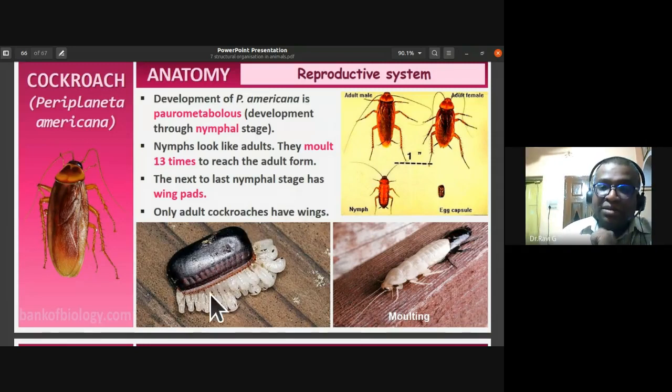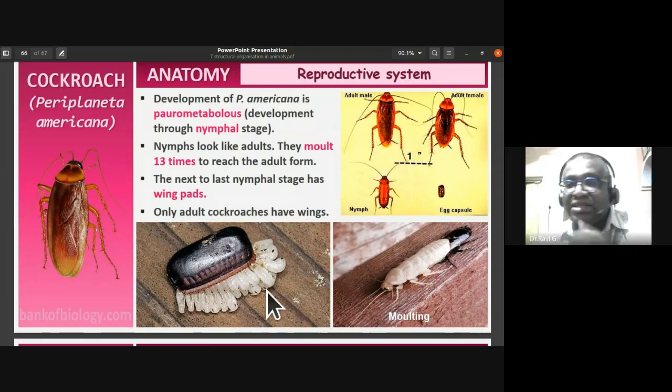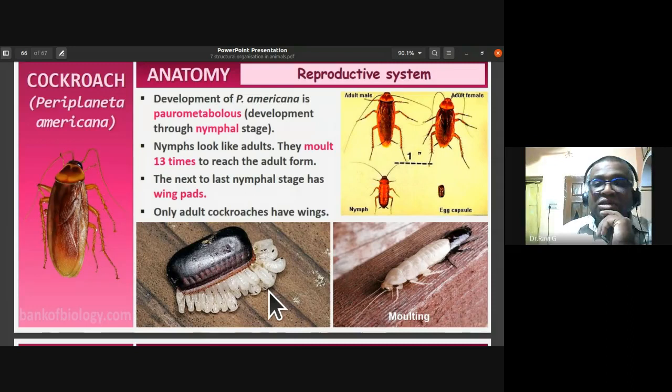From a single ootheca, 14 to 16 nymphs arise. You should be aware of that. That is the reason eradicating cockroaches becomes a difficult issue, because we are just eradicating the adult cockroaches using sprays and other things. Many companies know this aspect, and most of the medicine does not destroy the ootheca, rather it destroys the adult cockroaches. So they have a constant business.